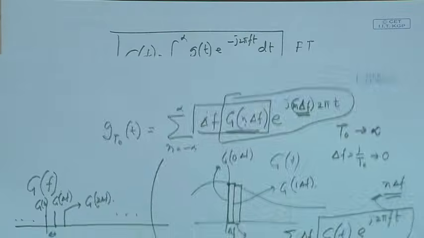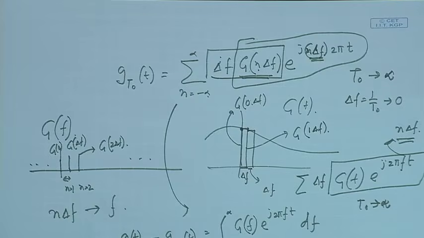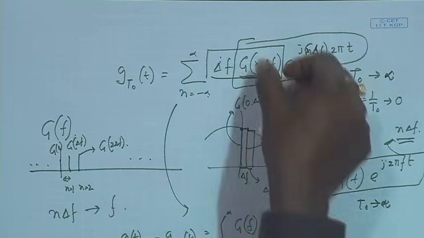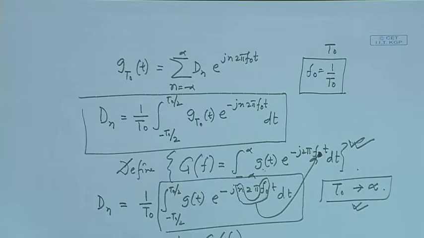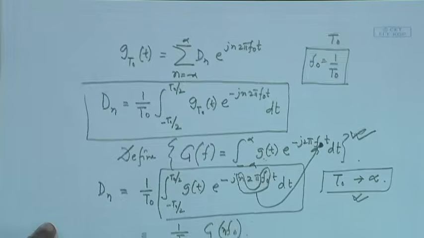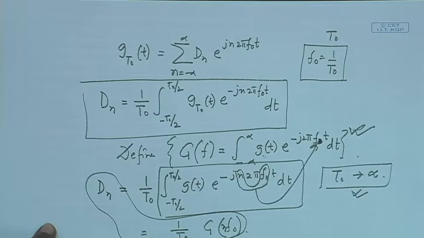If you carefully see the construction, this G(f) is actually almost similar to, as you have seen, our Dn. We have derived this earlier.